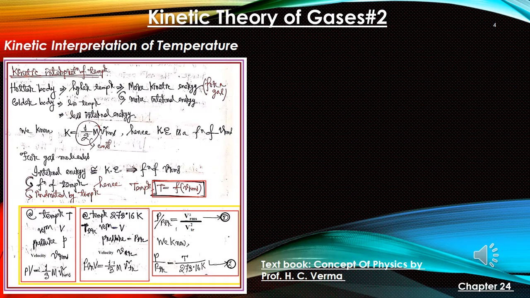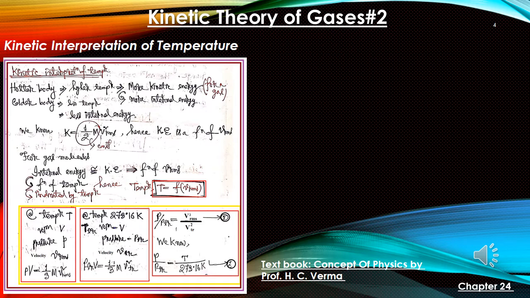Next, we know that kinetic energy equals half capital M v square RMS, which is given in our previous slide. Now capital M is the mass of all the gas molecules, which is constant for a particular volume we are considering. Half is a constant, so half capital M is constant. So kinetic energy is a function of v square RMS.